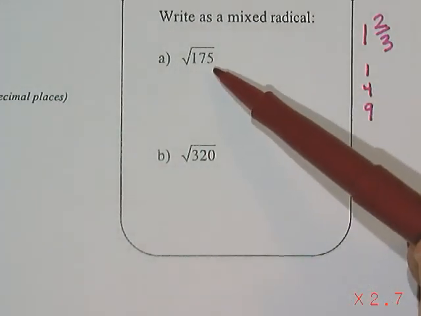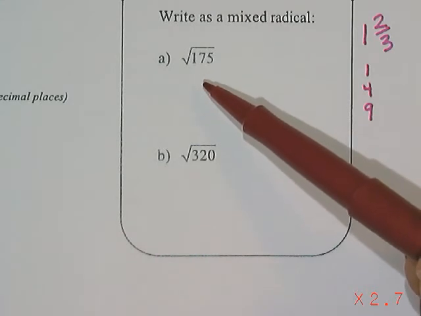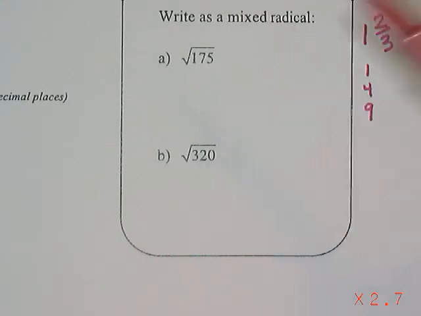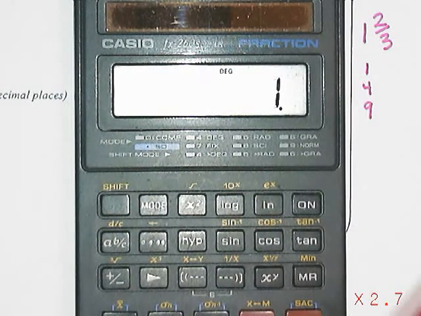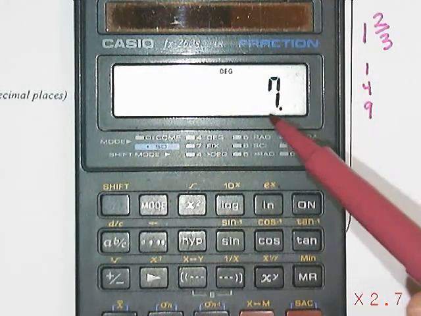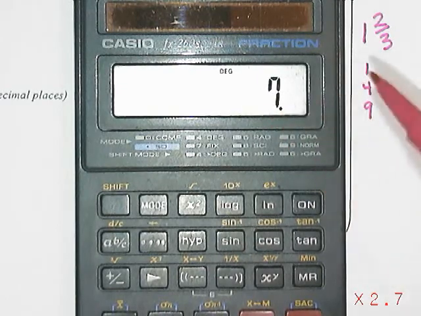I notice it ends in 5, so I'm thinking the perfect square might be related to the number 5. 5 squared is 25. If I take 175 and divide it by 25, I notice that it's 25 times 7.